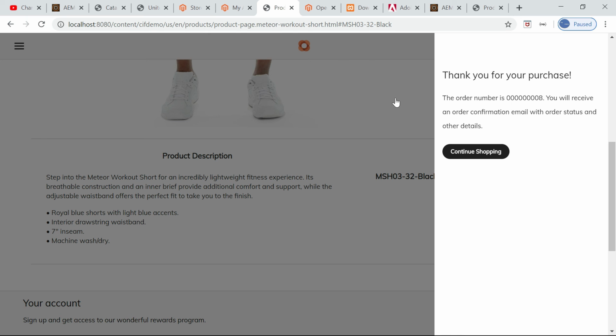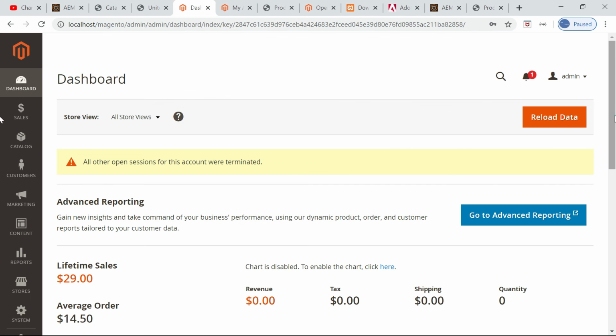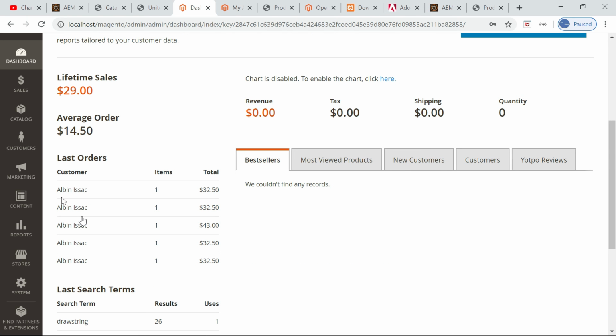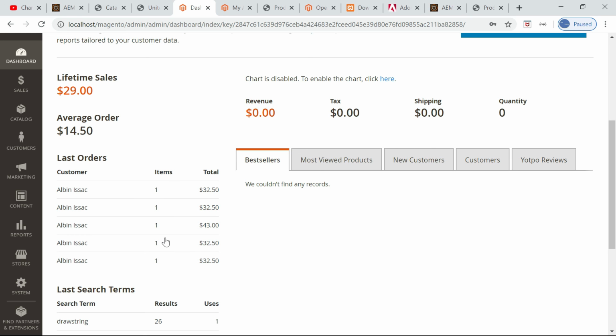Technically the order was created in Magento. Let us go and verify that. Go to the dashboard. You can see Albin Isaac, this is the just-created order. I can go into detail, but anyway, just for the summary, we just now created that order. This is looking fine. This concludes the end-to-end demo.